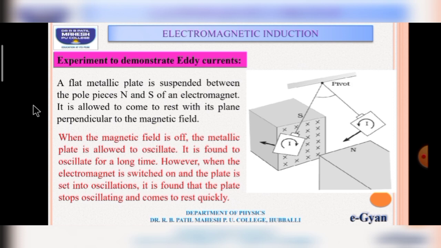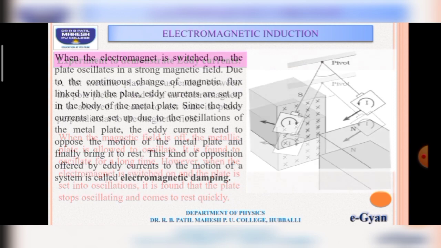It is found that the oscillations last for a longer time. However, when the electromagnet is switched on, that means when the magnetic field is on, the metal plate is set into oscillations, and it is found that the metal plate comes to rest within a short interval of time. We will see why it comes to rest so quickly.